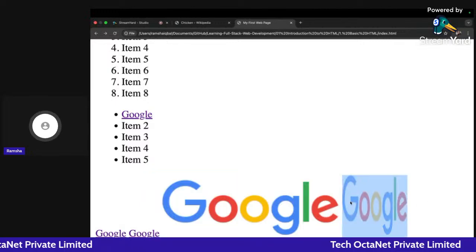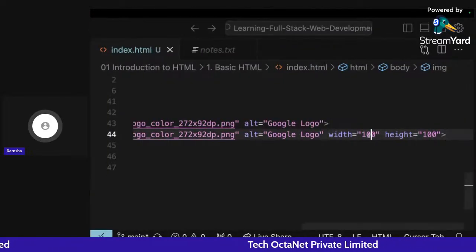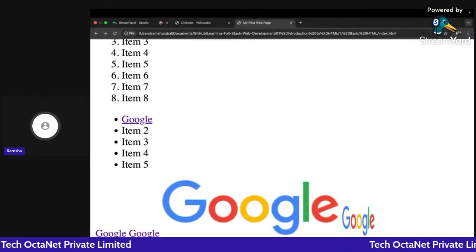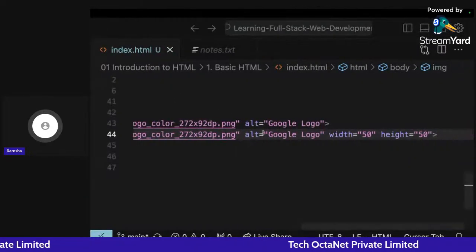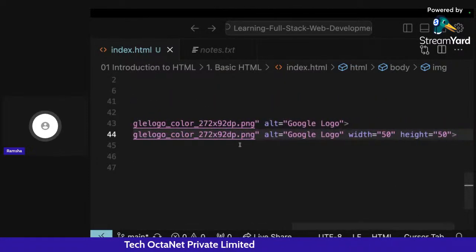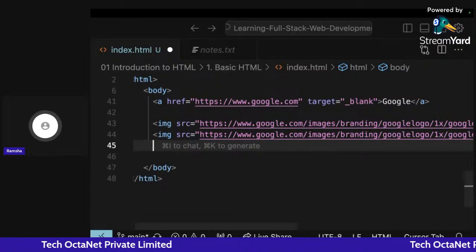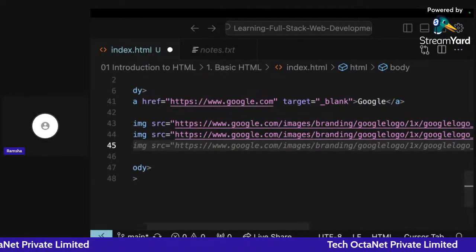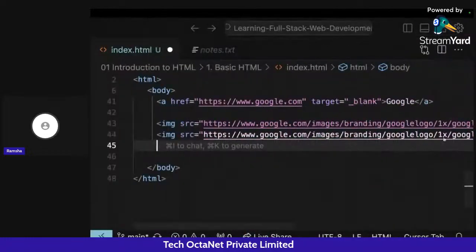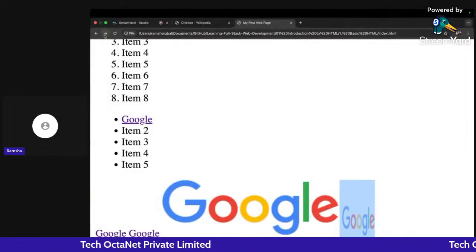It's comparatively smaller. So I can also make it even smaller. I can write 50 and 50, so this will become smaller. Let me click on refresh. So you can see now it's smaller. So I can use width and height attributes with my image for displaying a smaller image or bigger image respectively, whatever is your preference, right? So you can do that. Now let me save this. Click on refresh.